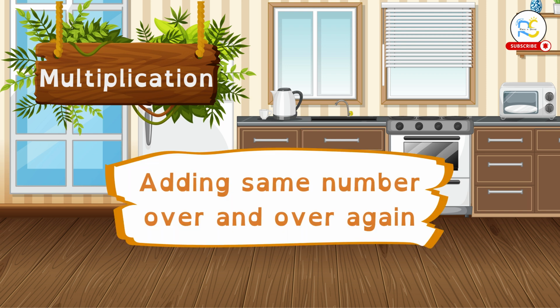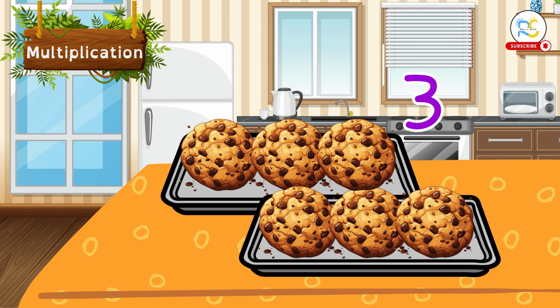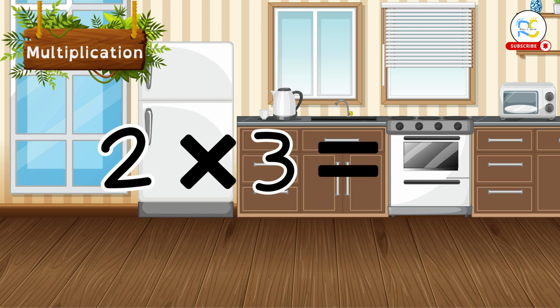Multiplication is like adding the same number over and over again. Here we have 2 rows of cookies and each row has 3 cookies. Let's count all the cookies. 1, 2, 3, 4, 5, 6. That's 2 times 3, which equals 6.